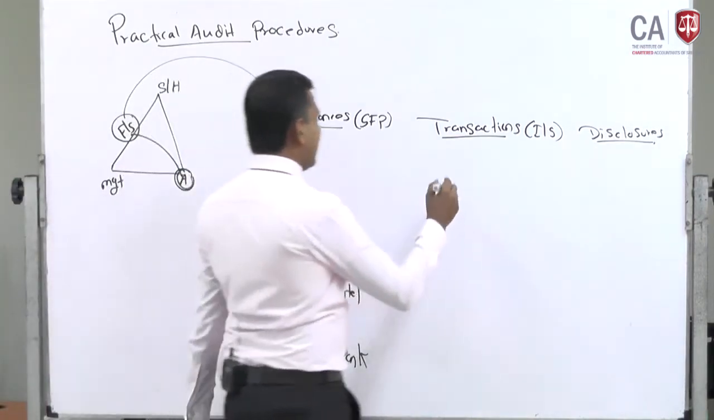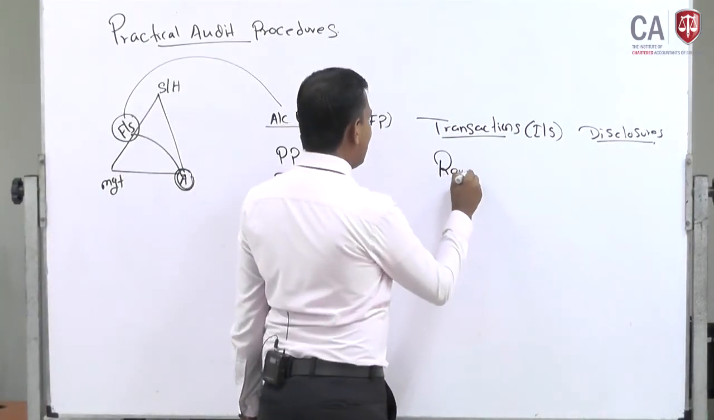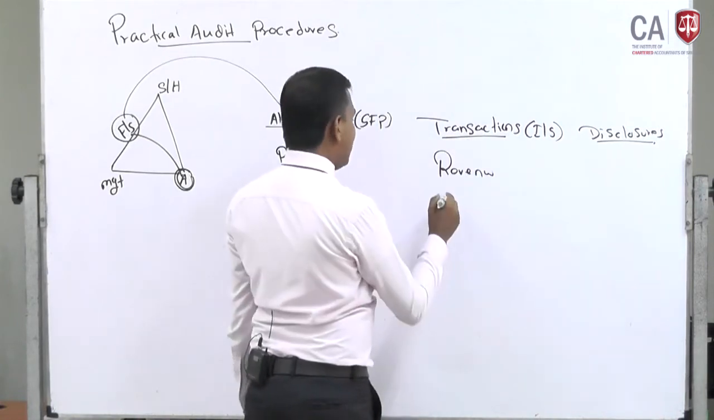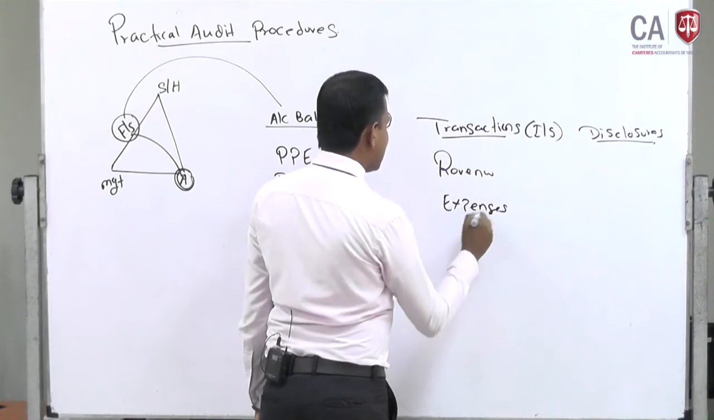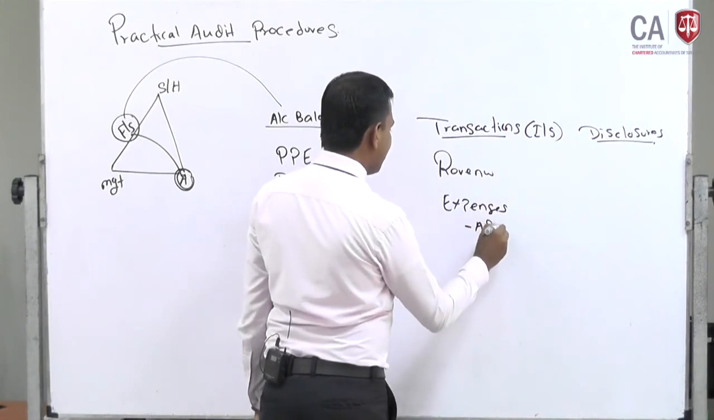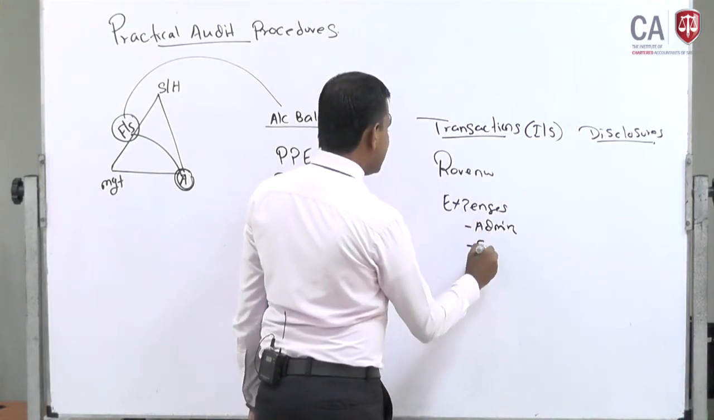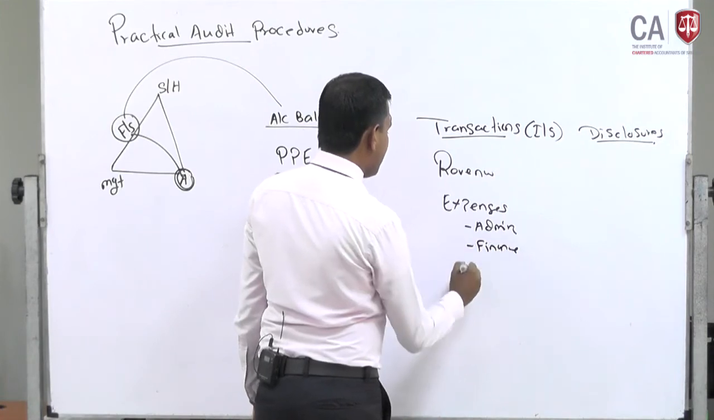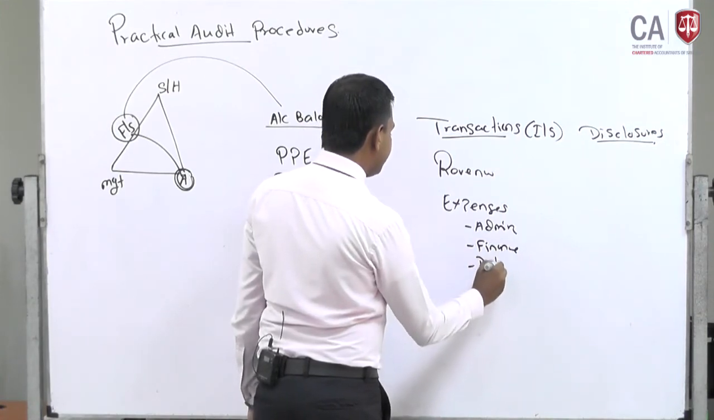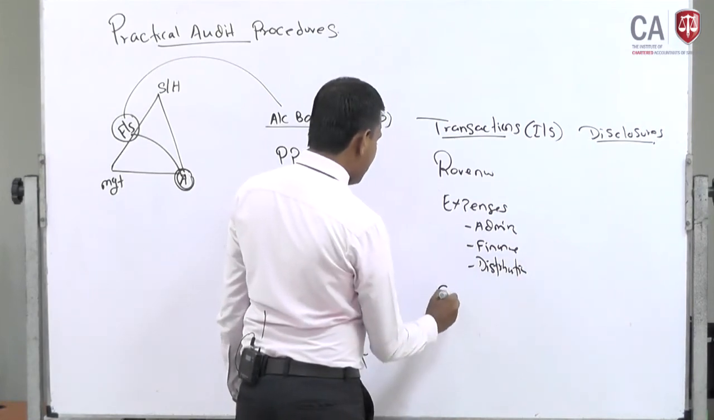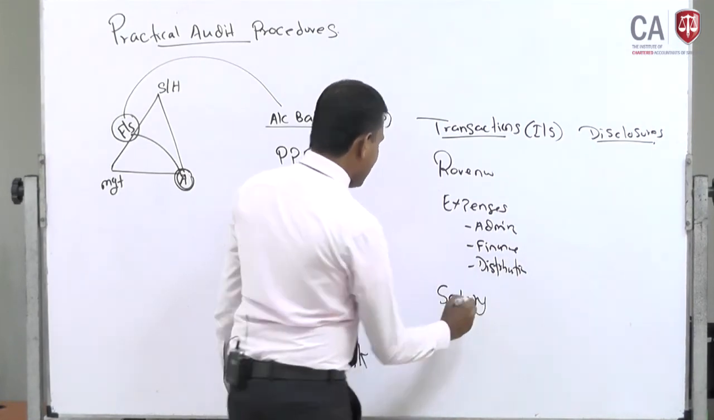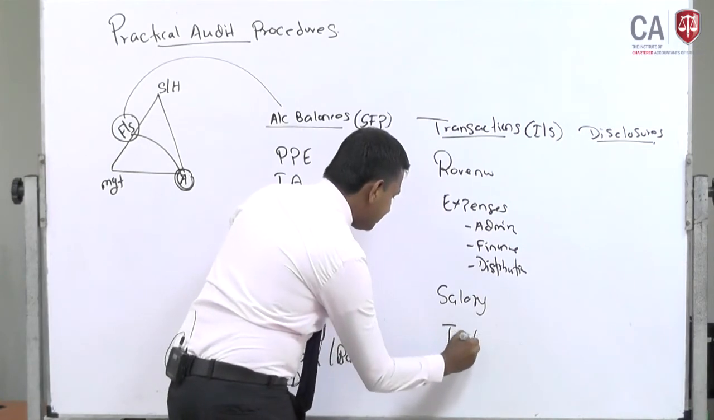If you look at the P&L, you will have the revenue and you will have the expenses. Expenses will be admin, maybe finance, maybe distribution, another maybe salary cost, maybe tax expense.